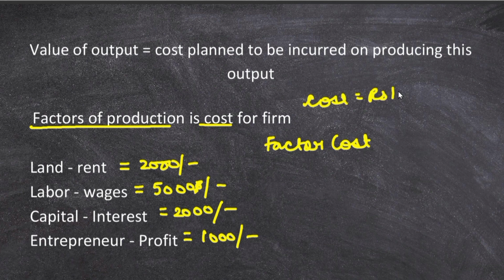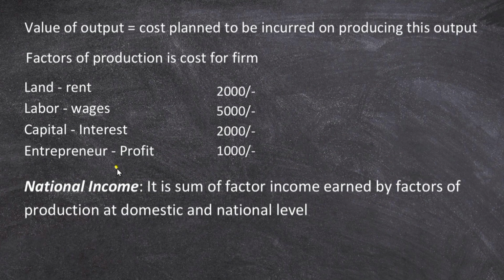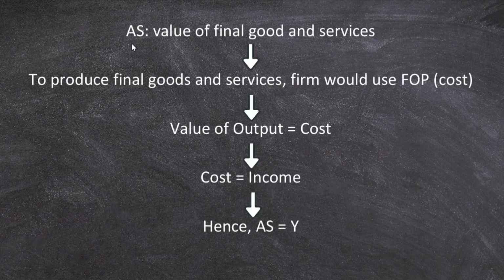So here the cost is rupees 10,000, but for the recipients of it, that is the factors of production, it is factor income. So factor cost is equal to factor income, and national income is represented by Y, and it is the sum of factor income earned by factors of production. And what is the sum of factor income? It is 10,000 rupees.